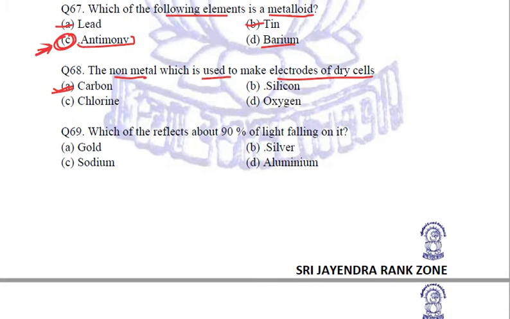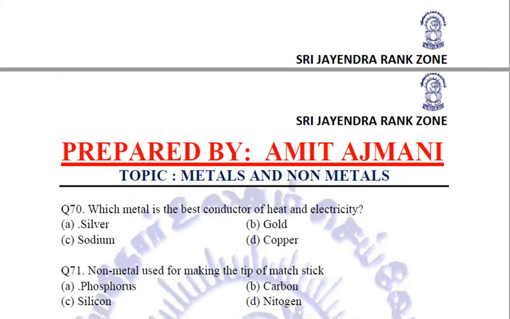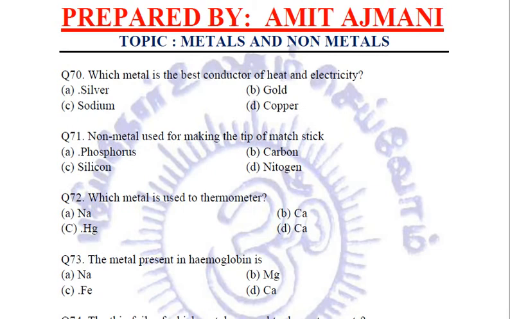Next question. Which of the following reflects about 90% of the light falling on it? Is it gold, sodium, silver, or aluminium? It is silver. And that is why silver is called the best reflector of light. All the mirrors are made by having a silver coating at the back, because it reflects about 90% of the light falling on it. So B option, silver, is the answer to this question. Got it? Coming to the next one.